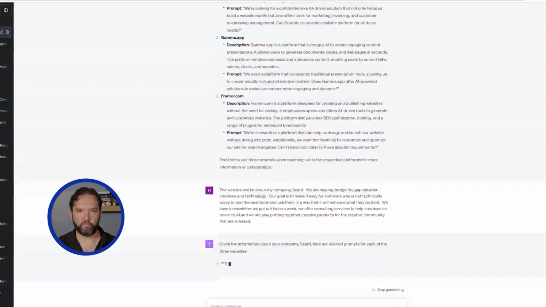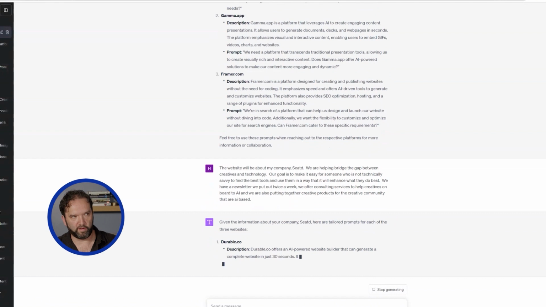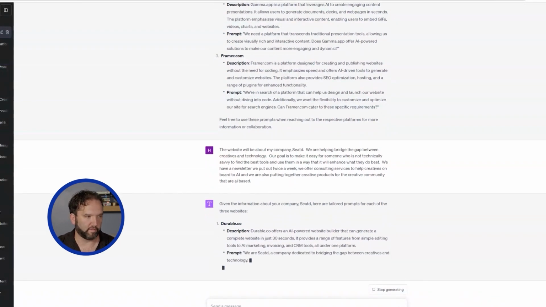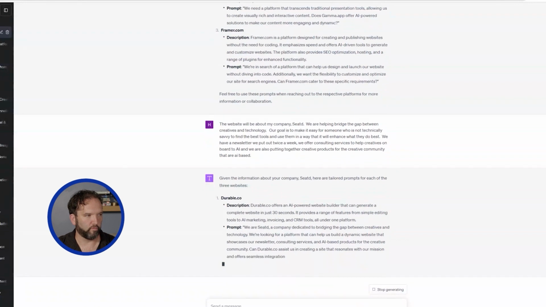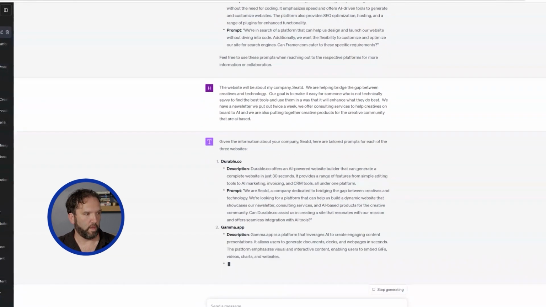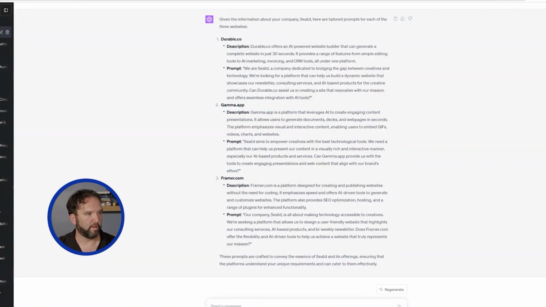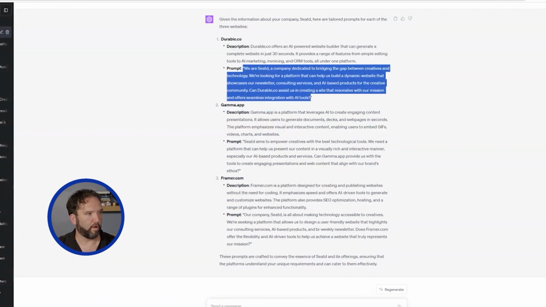Now it's got the information about my company. So now it's going to use what it analyzed on the 3 websites and what it got from my description. Perfect. And right now it's redoing all of the prompts that it gave me. And then once this is through, I'm going to then go to each one of the sites. Great. So I'm going to take the prompt that it gave me for durable.co.